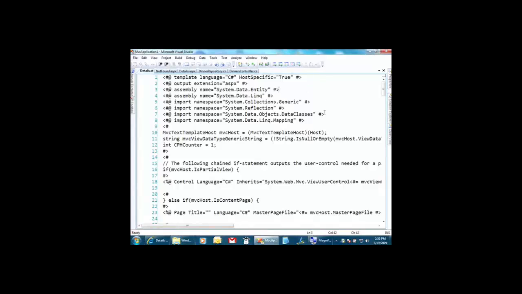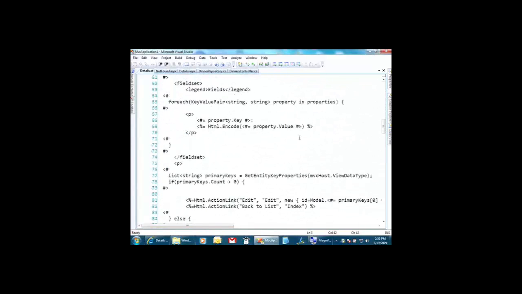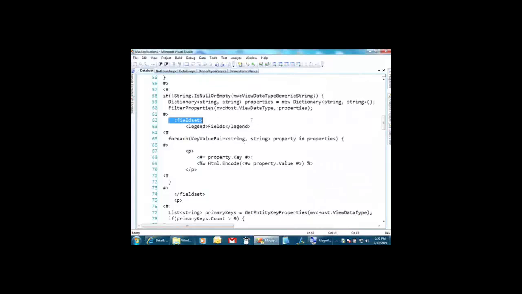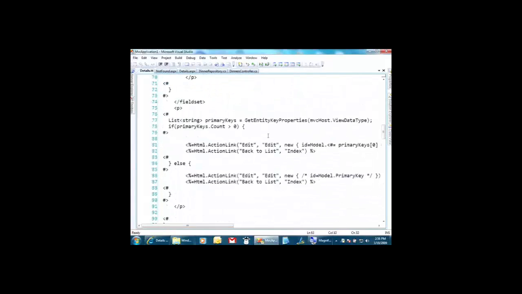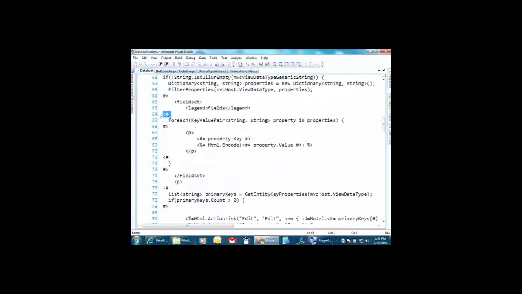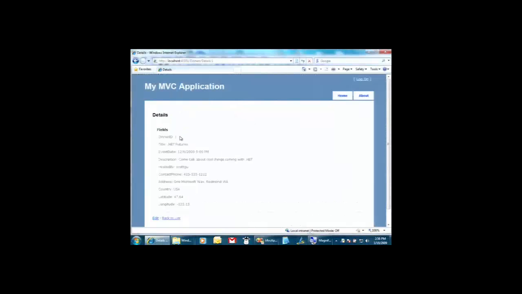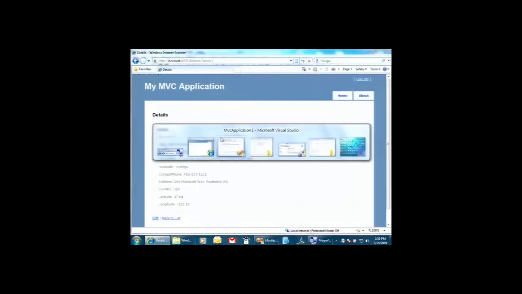So let's scroll down and find that for loop here. Yeah, so here's some HTML, and then here's some code. All right, so field set and legend is being output, and then there's some code for each property in properties. That's where it's spinning through that dinner object. So we switch back here, property key value.